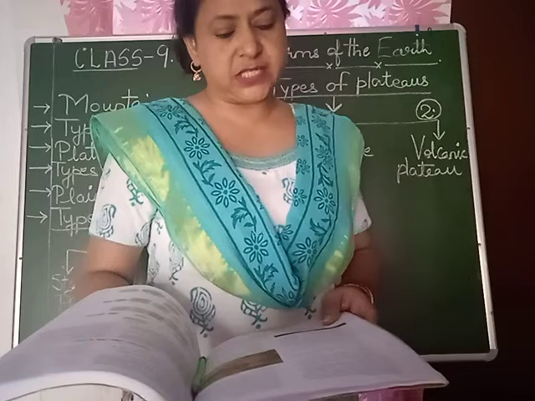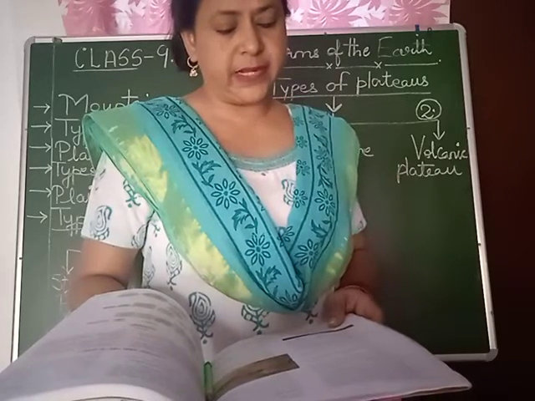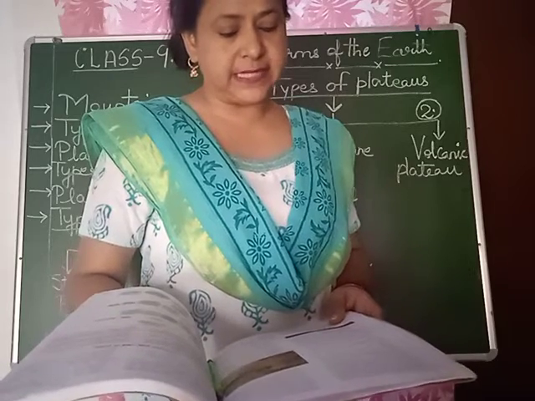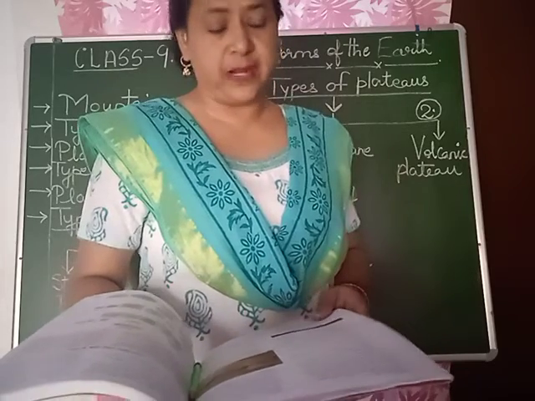The load changes into fine clay and sand. When the river widens its valley or overflows its banks during flood, the clay and sands are deposited over large areas. Such plains are called floodplains.